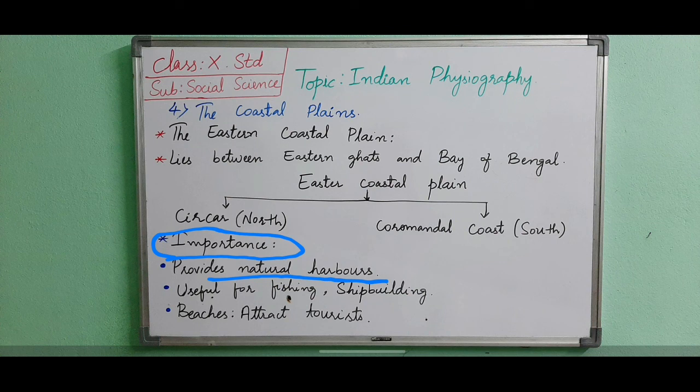Here we will see in which state these places are. Kandla is in Kutch in Gujarat. Mumbai is in Maharashtra. Marmugao is in Goa. Kochi is in Kerala. Vishakhapatnam is in Andhra Pradesh. Kolkata is in West Bengal.